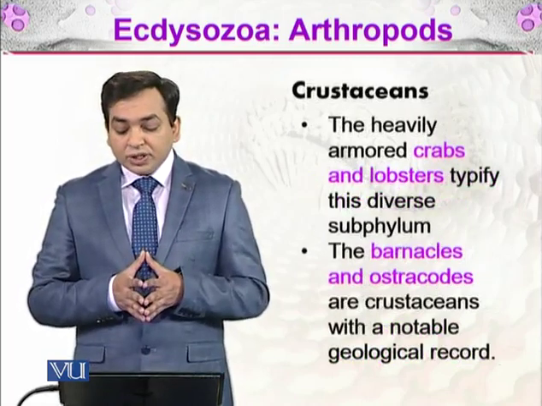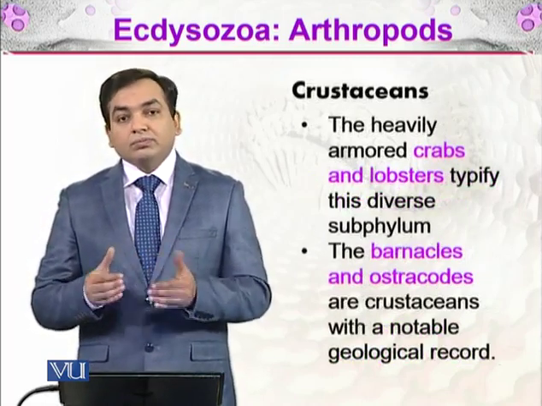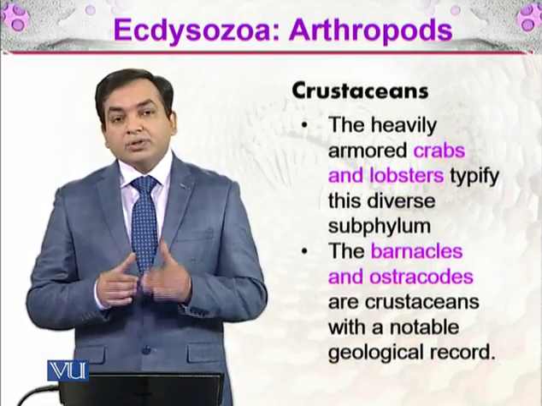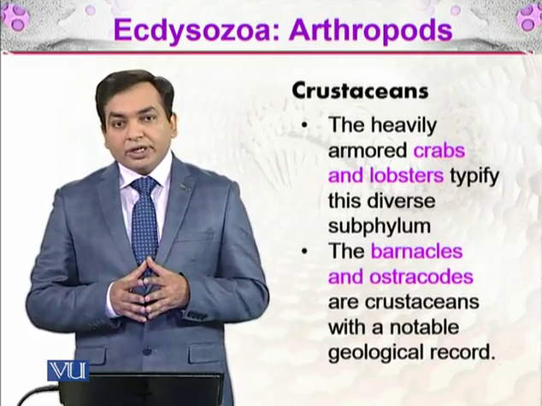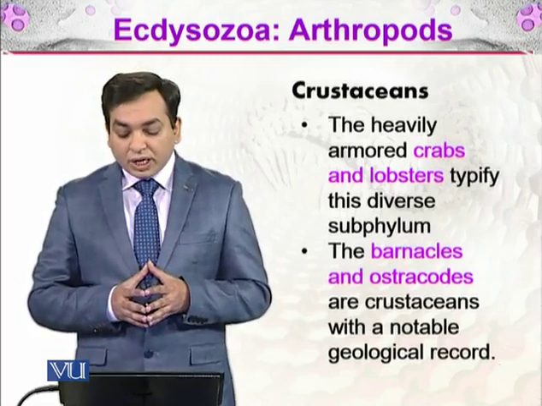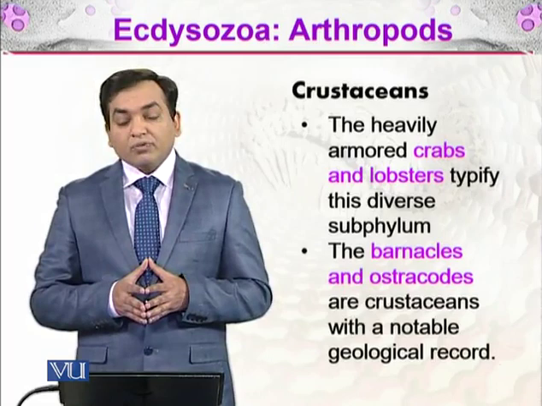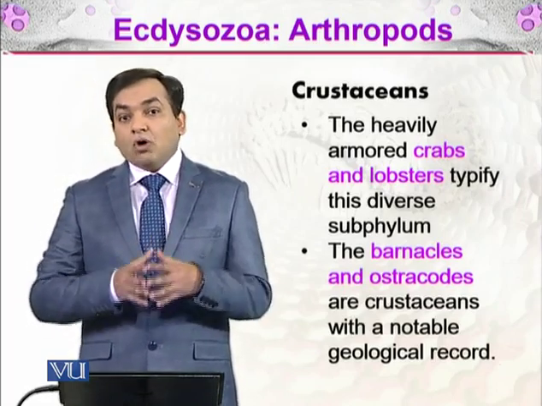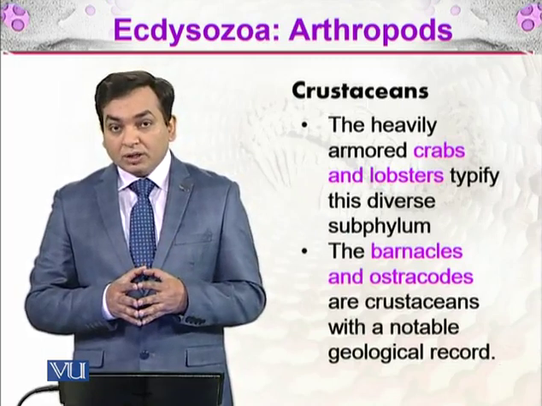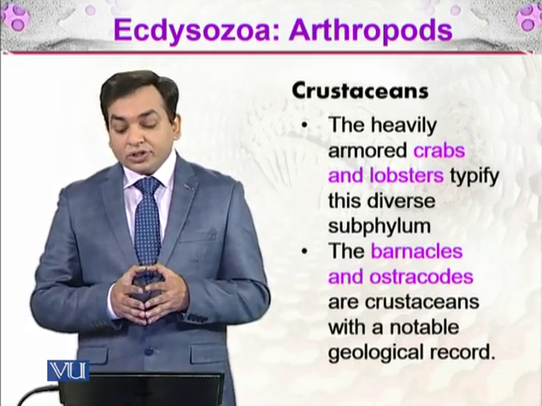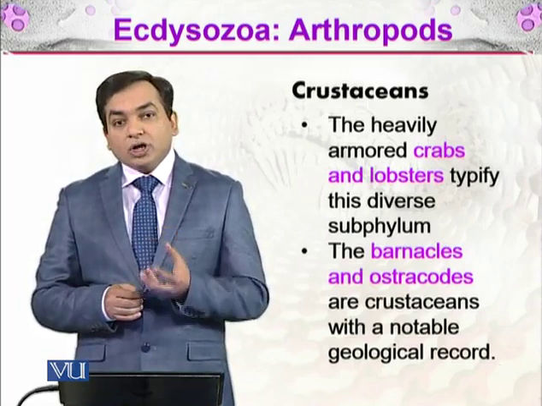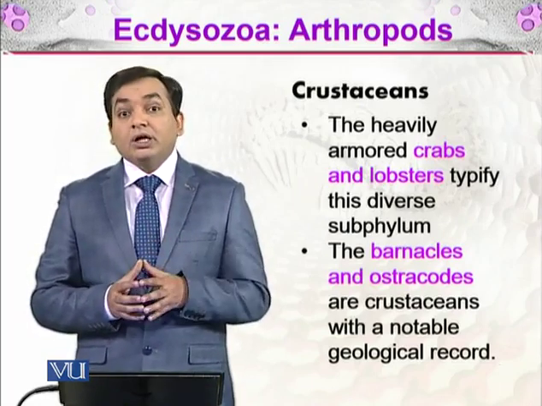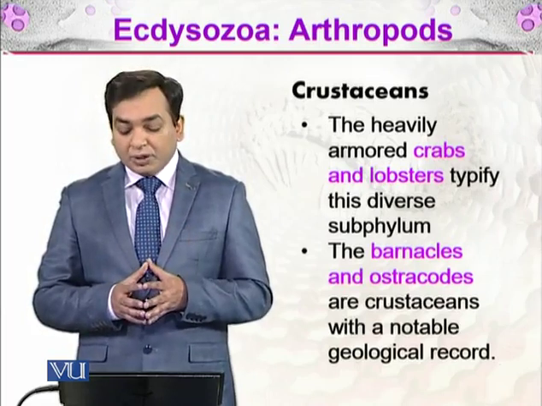So the crustaceans are the heavily armored crabs and lobsters. These are the typical organisms from the crustaceans, and they typify this diverse subphylum. So this is very diverse. It contains all the other organisms as well which are related to the crustaceans, but these are the two which are more pronounced, which we are familiar with.